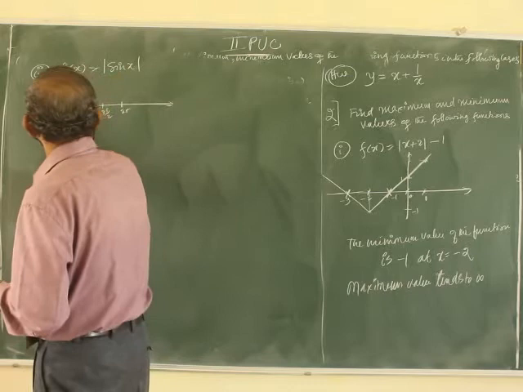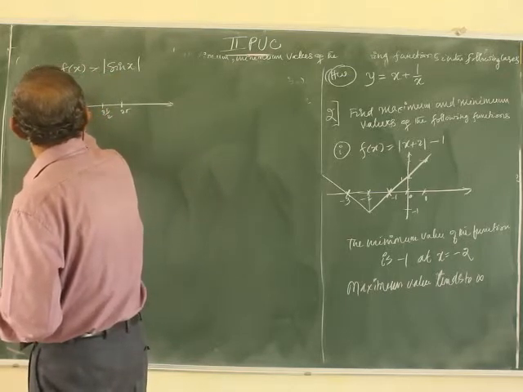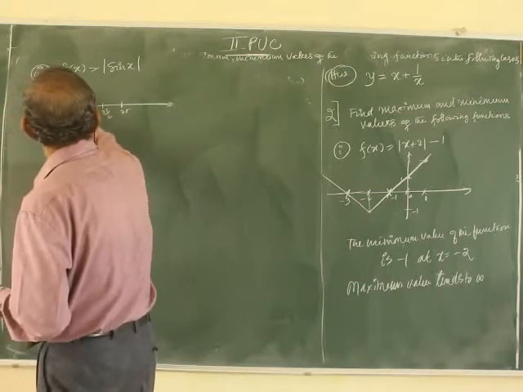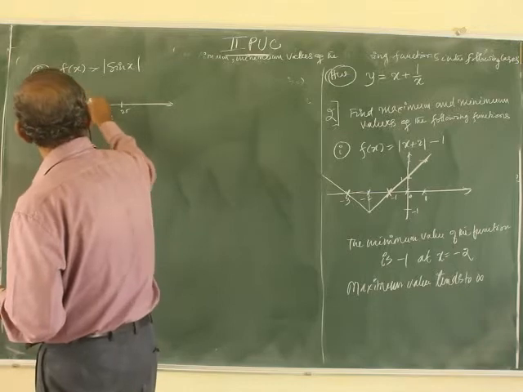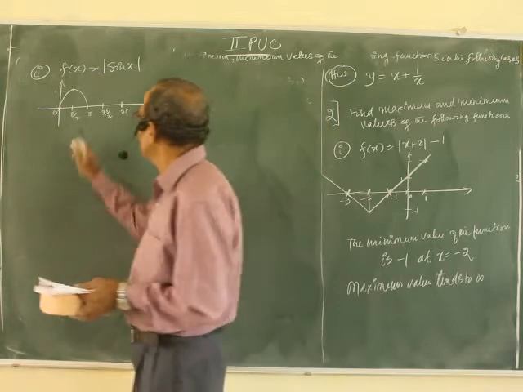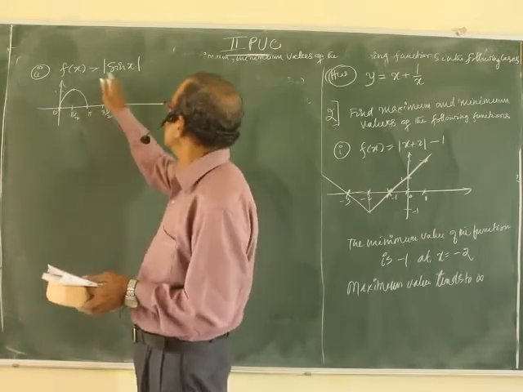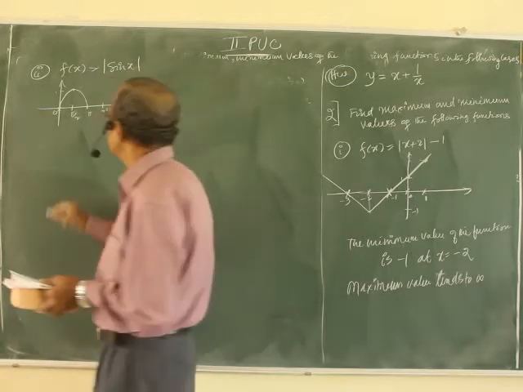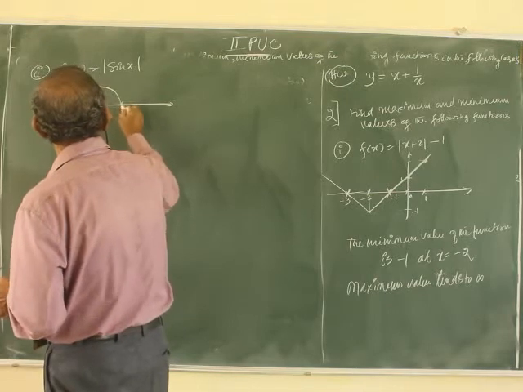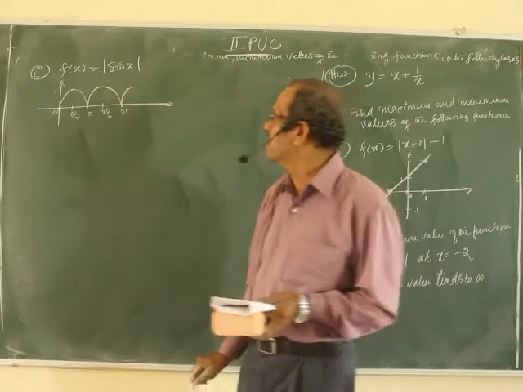Sin 0, 0. Sin pi by 2, 1. Sin 180, 0. Again, after pi to 3 pi by 2, actually it is decreasing, but we are taking only the modulus. So the next part, just to see, it is also like this. It will be like this. Only the modulus you are considering.